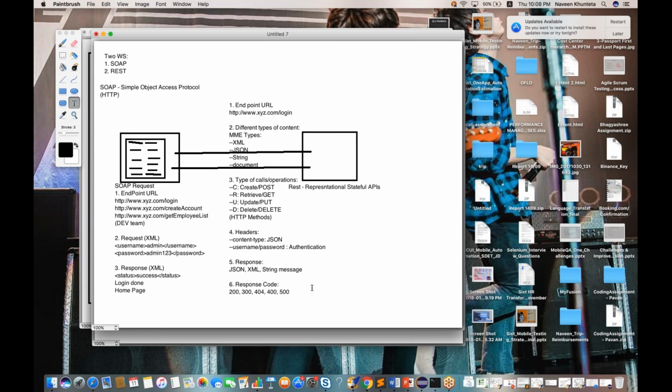In SOAP, such facilities were not there. SOAP supports only XML. There is no headers facility in SOAP, so there were security constraints also. In the response also we were getting only XML. But here in REST, in the response we can get JSON, XML, some string message, or some document also.